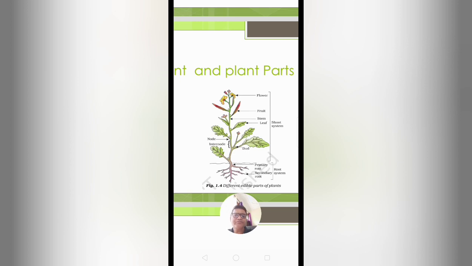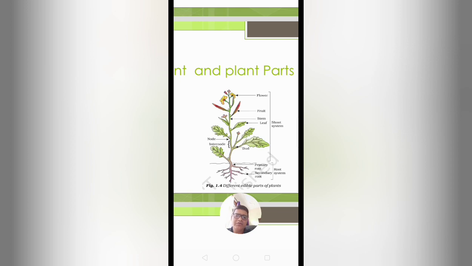So the flower first of all produces the seed and then develops the fruit. If there is no photosynthesis, there is no formation of chemical energy, and that chemical energy cannot be transported from the leaf to the fruit. So the ultimate source of energy is the sun. From the sun, the solar energy is transformed into chemical energy inside the leaf by the process of photosynthesis.